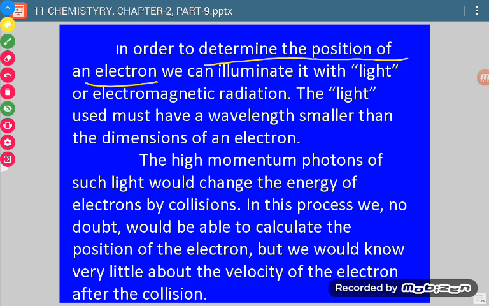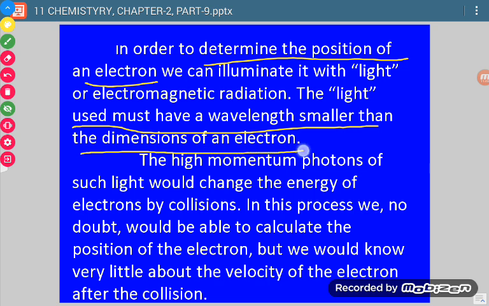Now anything is visible only when some light is thrown on that particular object. So in order to see an electron, first of all we have to throw some light on it. Light, as we know, is made up of photons.